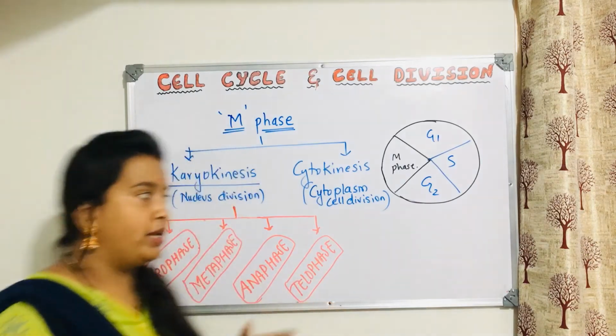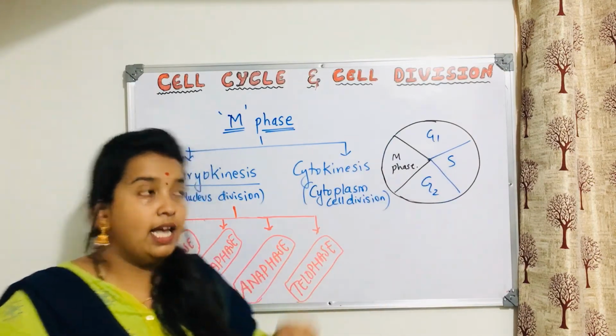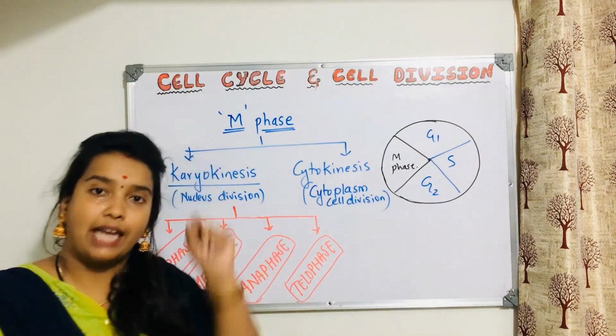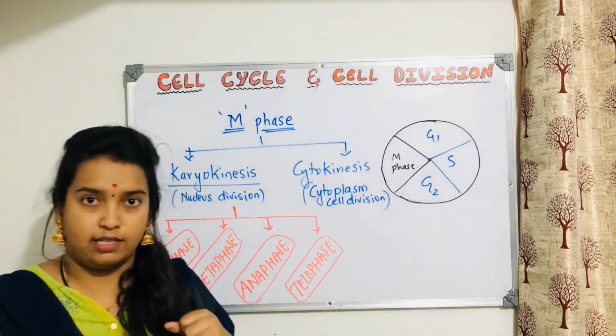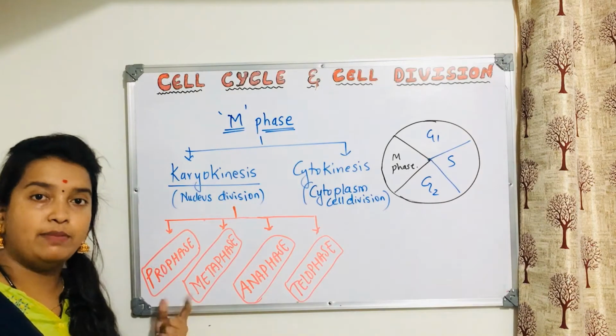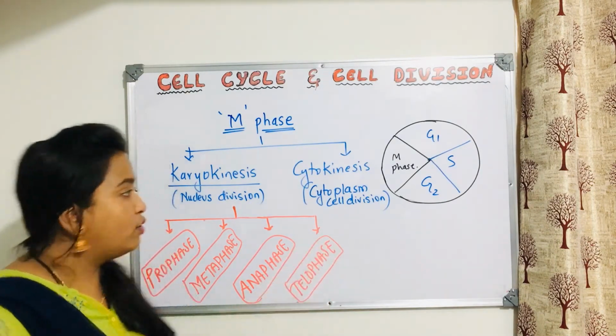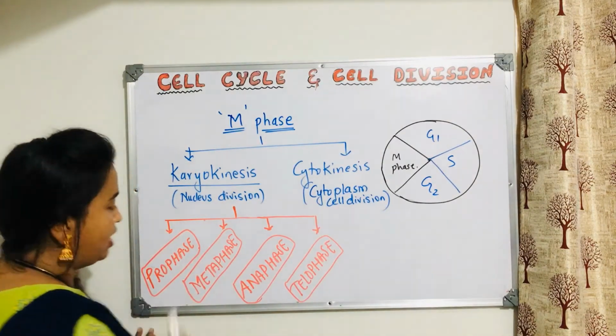So what you need to remember is, like interphase is divided into G1, S and G2 phase, M phase is divided into karyokinesis and cytokinesis. Within karyokinesis, again what you will do? First you need to understand prophase, metaphase, anaphase and telophase. All these things. Okay. So how will you draw the cycle now? If this is the first, you take down this much.